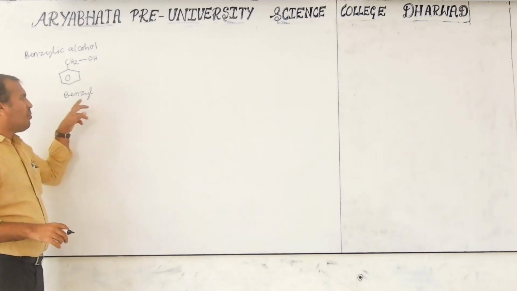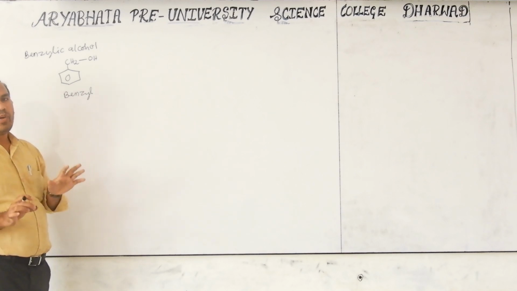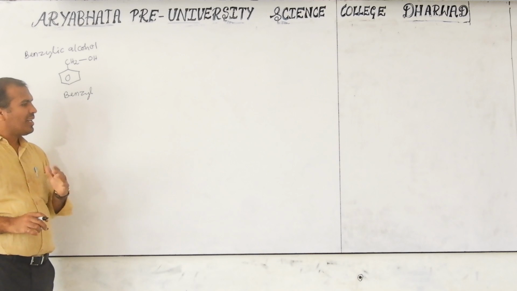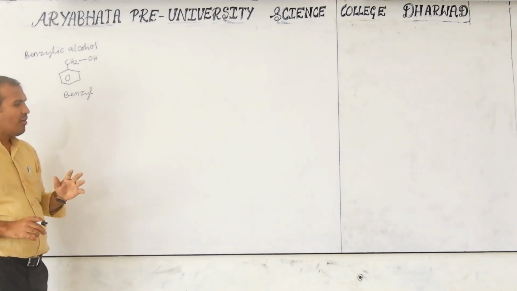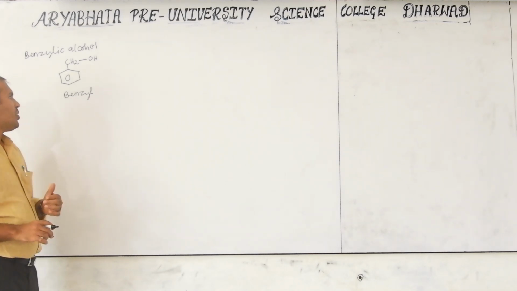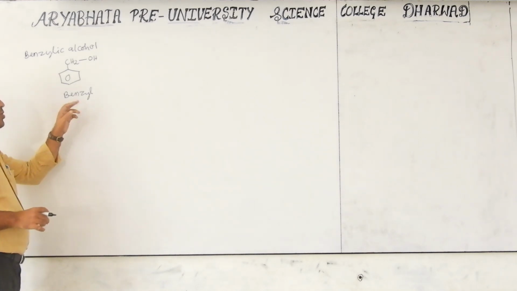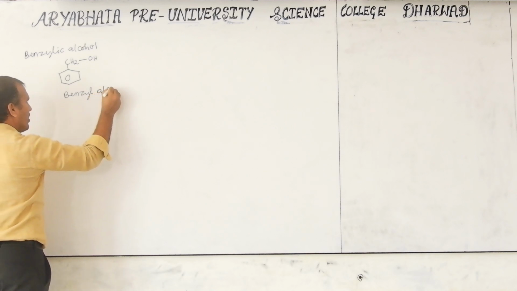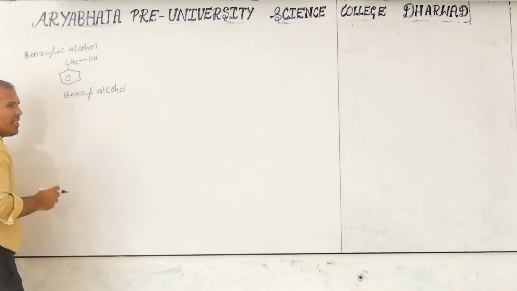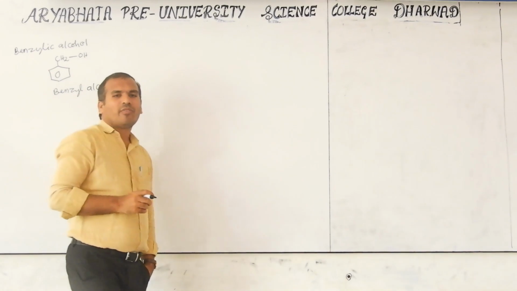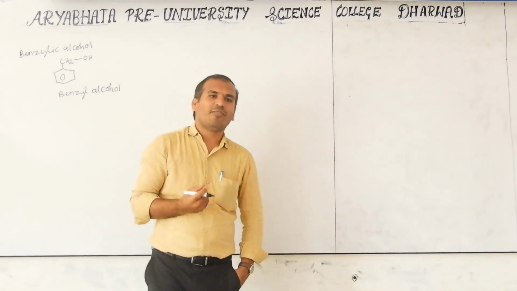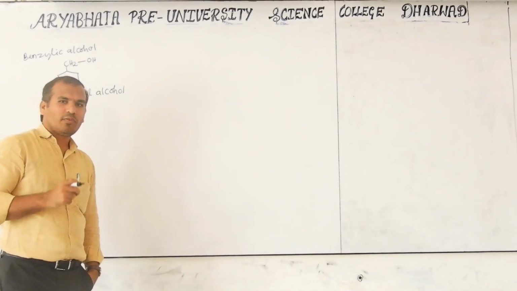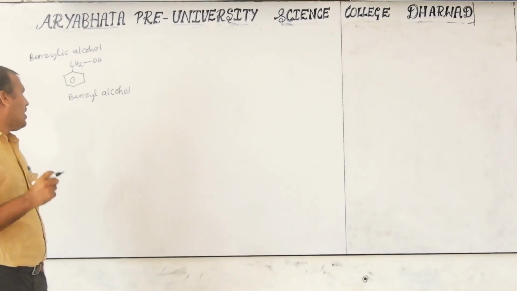Now don't use benzylic alcohol here. We have to use benzyl alcohol. When there is no group, that means you use the words benzylic, allylic, vinylic. But in the name, don't use benzylic alcohol. You should use benzyl alcohol. You should know all this very well. Otherwise, they may ask which of the following is correct, and at that time there will be confusion. That's why you have to read the textbook, each and every word, very clearly.